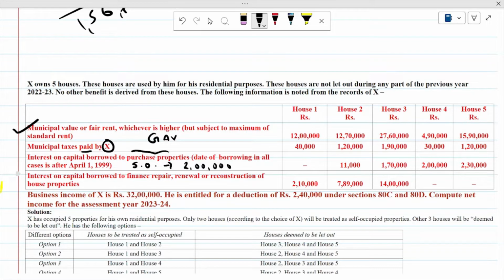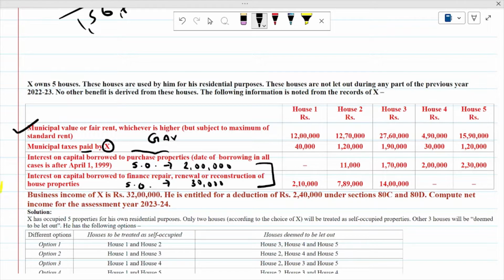And interest on capital borrowed to finance repair, renewal or reconstruction of house property: here, if the property is self-occupied, then the maximum deduction is 30,000 on interest on borrowed capital. Remember students, if the loan is taken before April 1, 1999, then the maximum deduction is 30,000. But if the loan is taken after April 1, 1999 for the purpose of construction or purchase of the property, then a 2 lakh deduction is available, when the property is self-occupied. And one more thing: when the property is let out, there is no limit. Whatever the amount of interest, the full amount is allowed as a deduction.